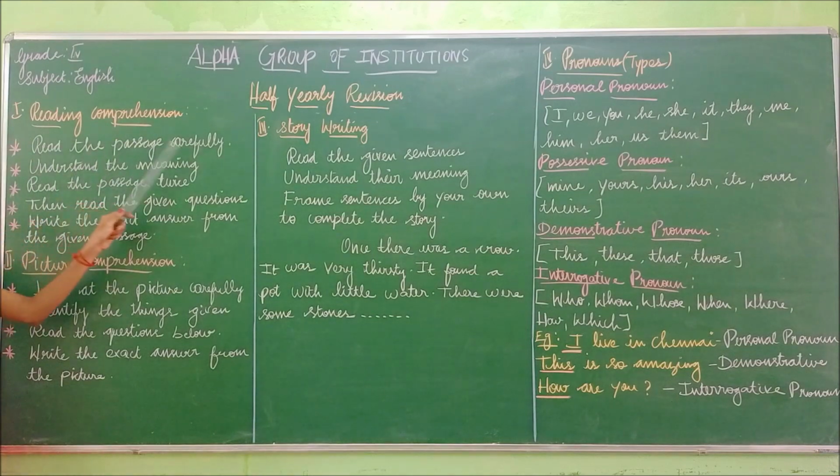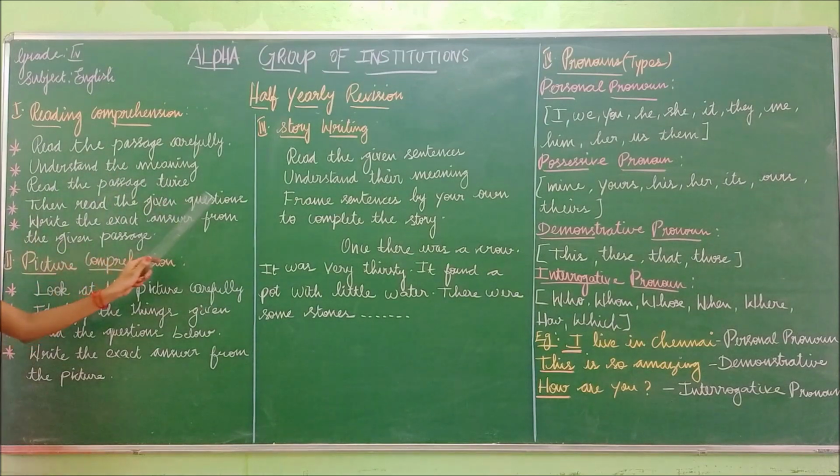Read the passage carefully, understand the meaning, read the passage twice, then read the given questions, and write the exact answer from the given passage. Have you understood how to write the reading comprehension? Okay. Now let us move on to picture comprehension.